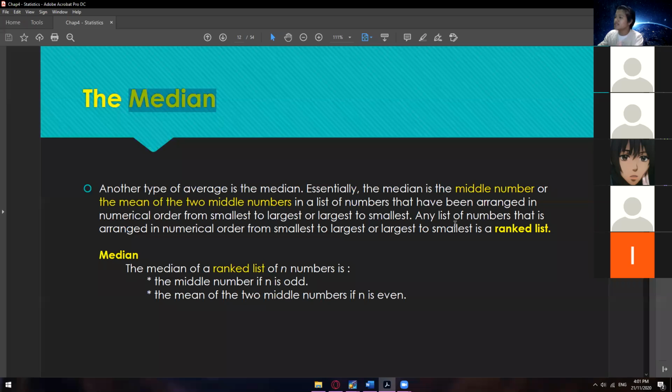Any list of numbers that is arranged in numerical order from smallest to largest or largest to smallest is a rank list. So the important part when it comes to getting the median is to get the rank list first. Once you have the rank list, that's the time you can get the median.